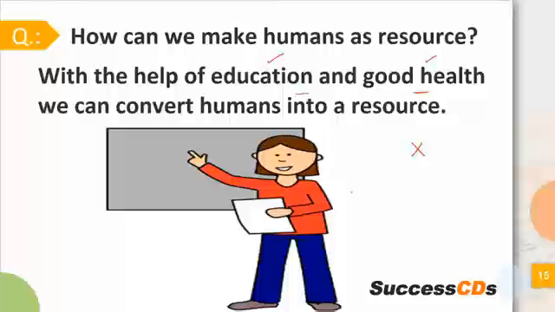So if we are provided with good education and good health, which are two most important factors, then human beings can convert themselves into very good resources, right? So not all human beings are resources, but with the help of education, number one, with the help of health, number two, we can become resources of tomorrow. I hope this is very much clear.